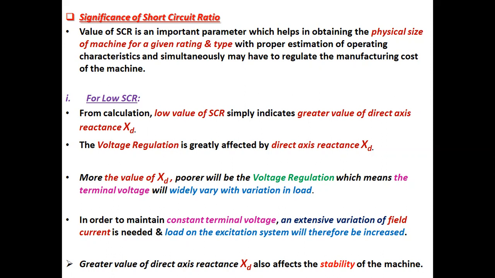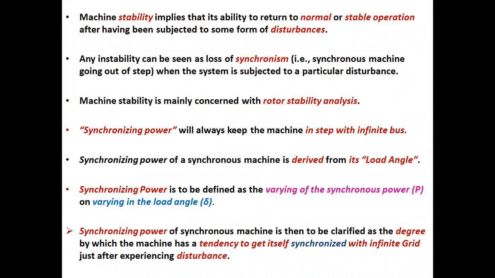Greater value of direct axis reactance XD also affects the stability of the machine. Machine stability implies its ability to return to normal or stable operation after having been subjected to some form of disturbances. Any instability can be seen as loss of synchronism, that is, synchronous machine going out of step when the system is subjected to a particular disturbance. Machine stability is mainly concerned with rotor stability analysis.